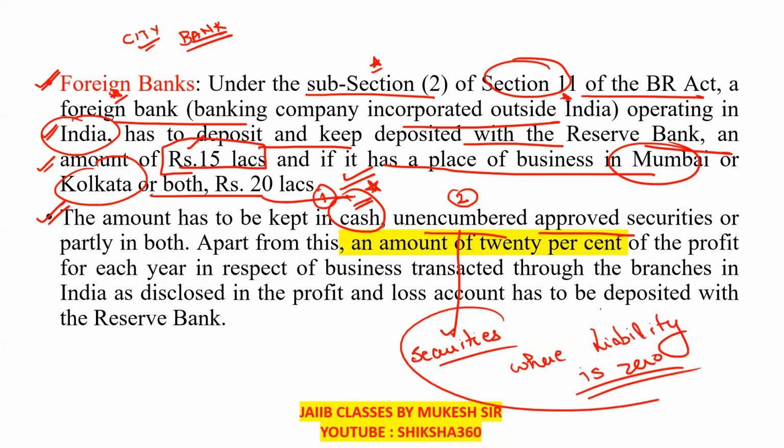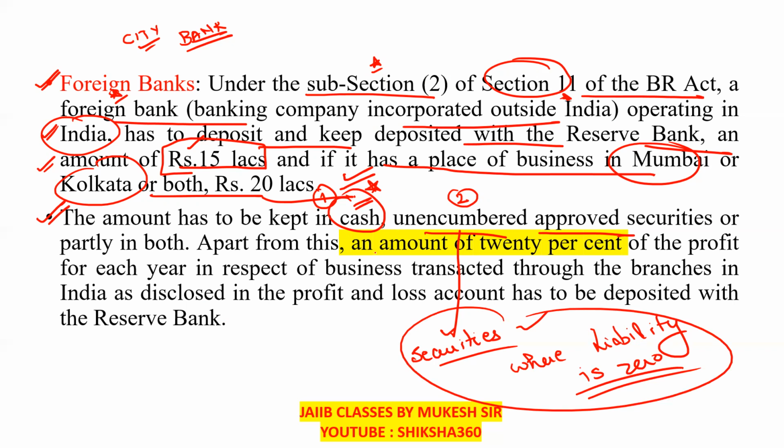Securities basically where liability is zero. So the amount has to be kept in cash or unencumbered approved securities, or partially in both. Apart from this, very important, another 0.5 mark question: an amount of 20%. How much amount? That is 20% of what?